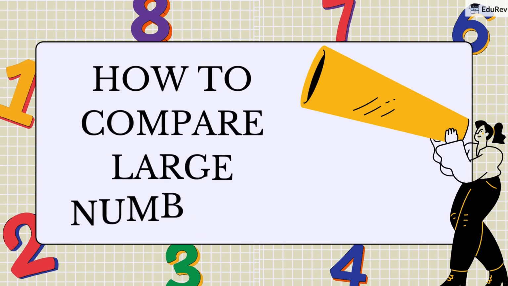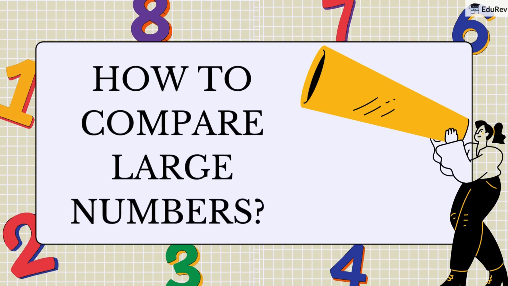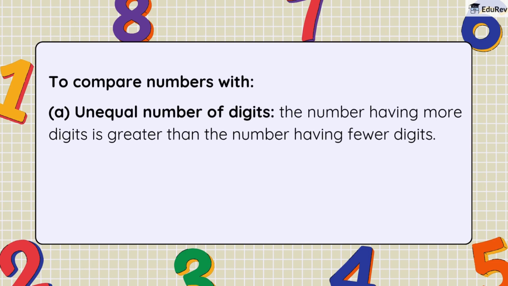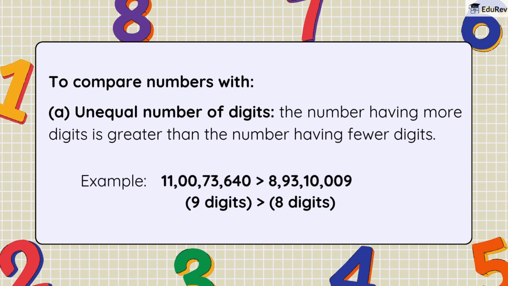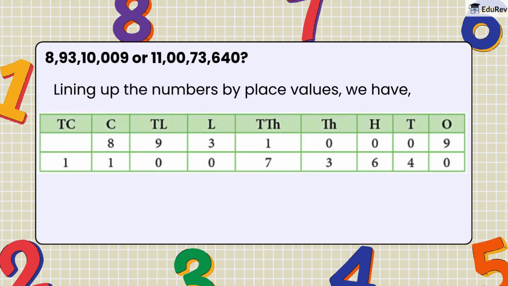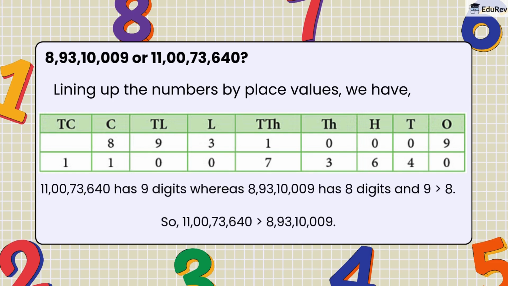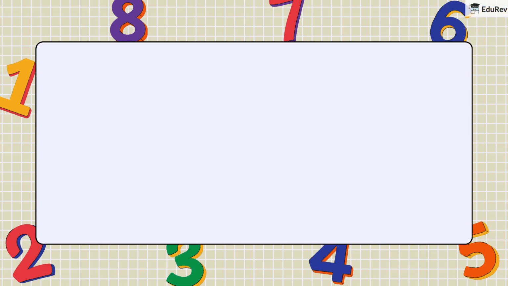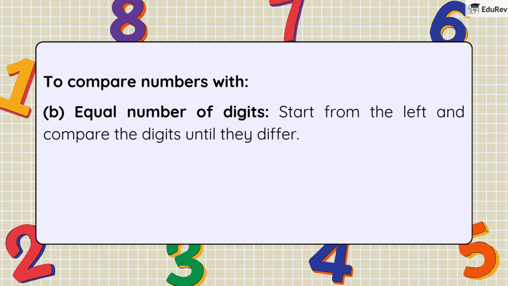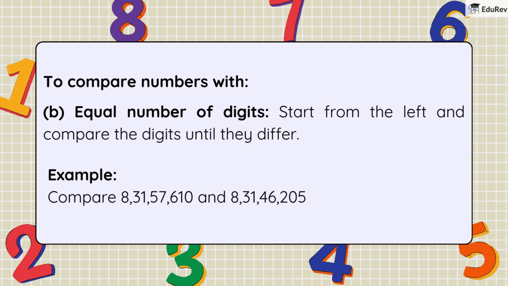Now, let's discuss how to compare these large numbers. When comparing numbers, the first thing to look at is the number of digits. The number with more digits is always larger. For example, 11 crores 73,640 has 9 digits, while 8 crores 93 lakhs 10,009 has 8 digits. Therefore, 11 crores 73,640 is greater.